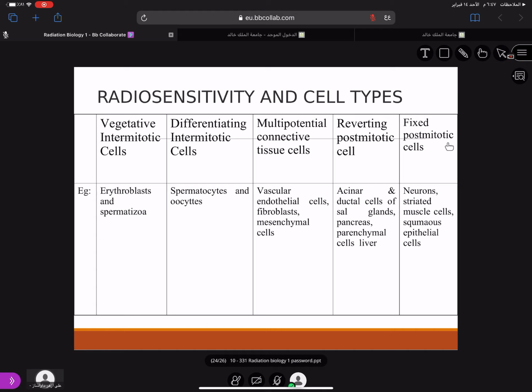It is more toward this side, more toward the right side, that cells are more radio resistant, and more towards the left side are more radio sensitive. So we'll discuss this point in the next class.